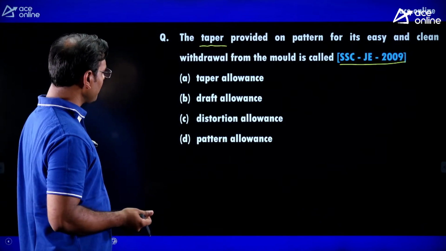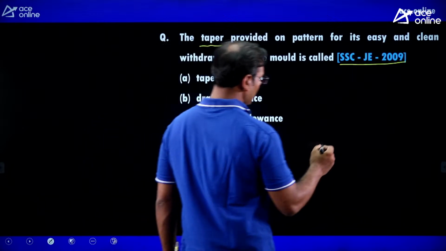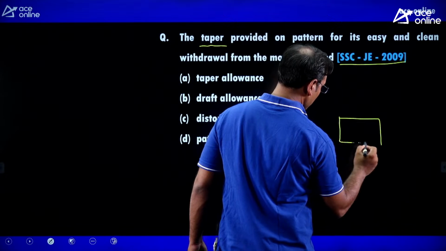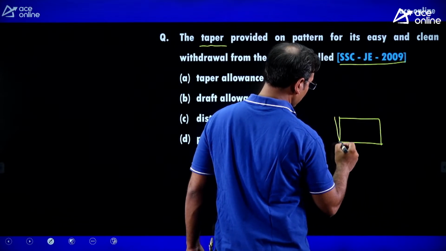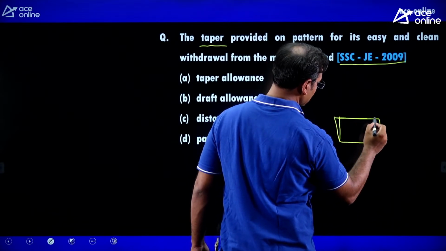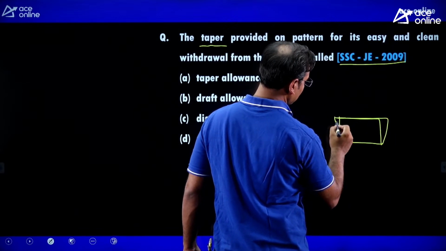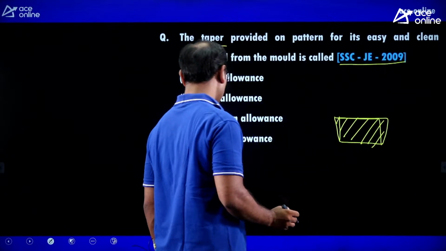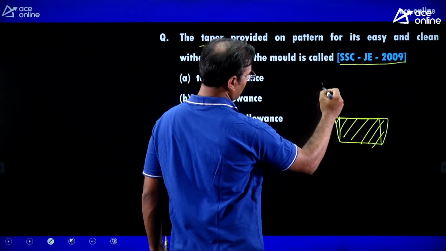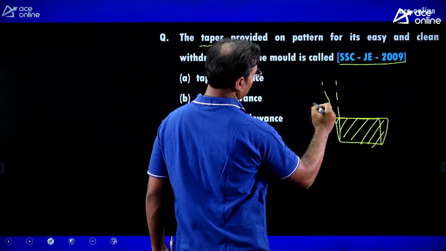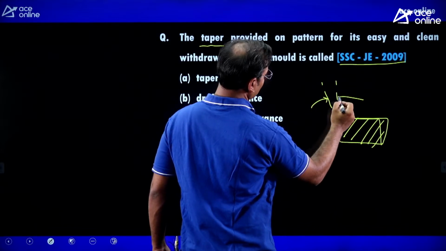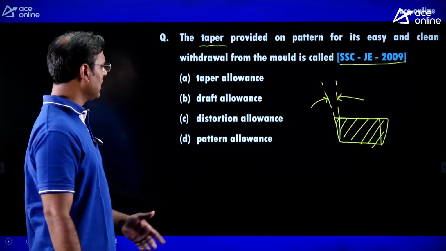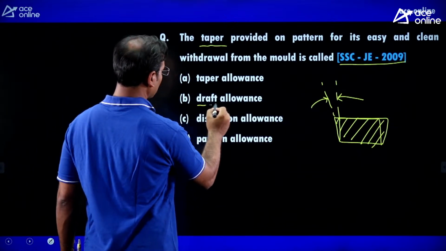Now guys, the taper is provided. Just see, I am drawing one pattern here. On the pattern, if we are providing some taper, means we are manufacturing this type of pattern with some taper, and that is known as draft allowance. And here you can see that angle is what? That angle is the draft angle. Guys, why did I come with this question? This question is not tough, very easy, and you know that draft allowance is the correct answer.